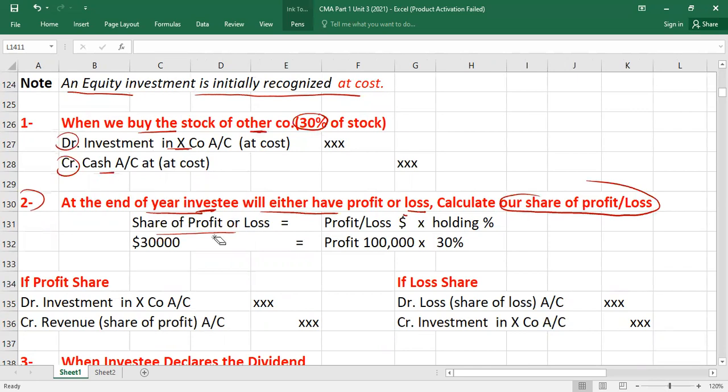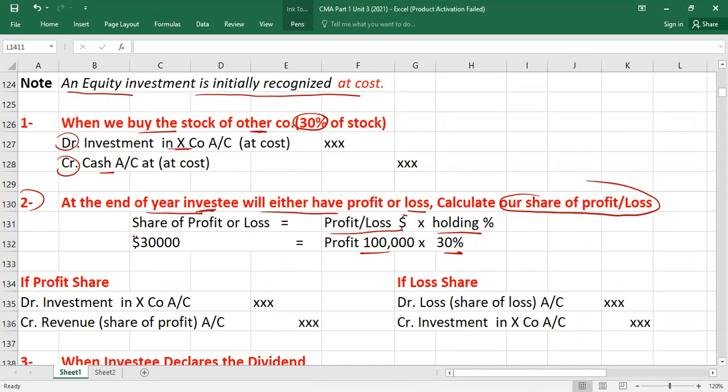First of all, you take the profit or loss value of the investee. From where will you get this? From the investee's income statement, because the profit and loss of the investee is available in the investee's income statement. Take that value and multiply by your holding percentage. I'm assuming we have a profit of 100,000. You could have a loss also, but I'm assuming the investee has a profit here, 100,000 for the year, and we will multiply with 30%.